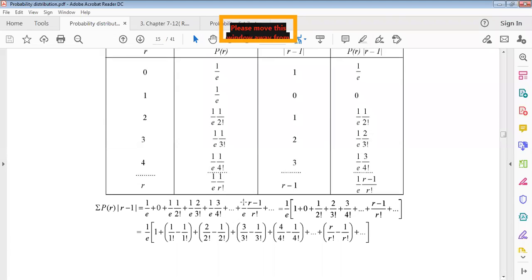This whole series can be written as 1 plus 1 by 2 factorial written as 2 by 2 factorial minus 1 by 2 factorial, 2 by 3 factorial written as 2 by 2 factorial minus 1 by 2 factorial, and 3 by 4 factorial written as 3 by 3 factorial minus 1 by 3 factorial, and 4 by 5 factorial as 4 by 4 factorial minus 1 by 4 factorial, and so on up to infinity.